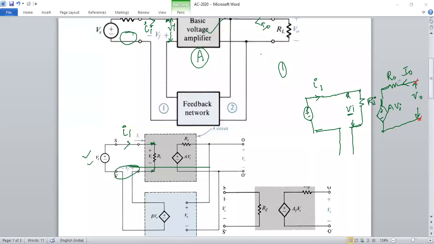Since I naught is 0, the current through R naught is also 0. So what is the voltage across R naught? 0, which we can represent by a short, right? If it is short, then V naught appears directly across the dependent source, so V naught must be A into Vi. So what is the open loop amplifier relation we have? What is that open loop relation? V naught by Vi.